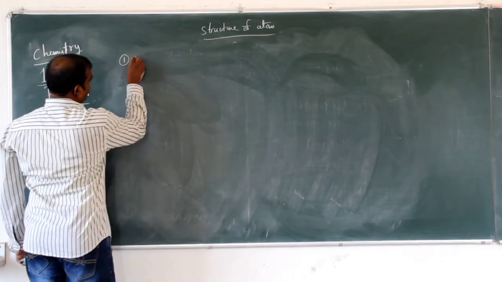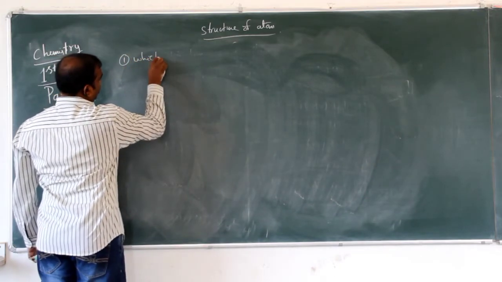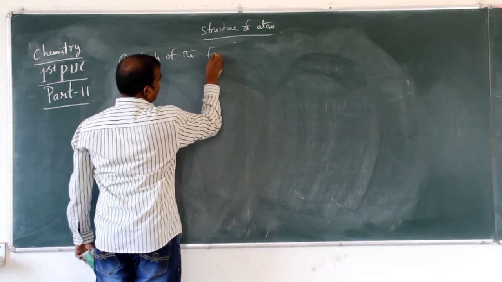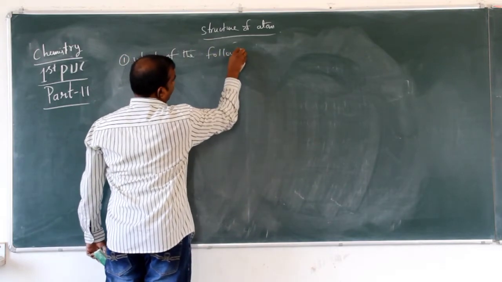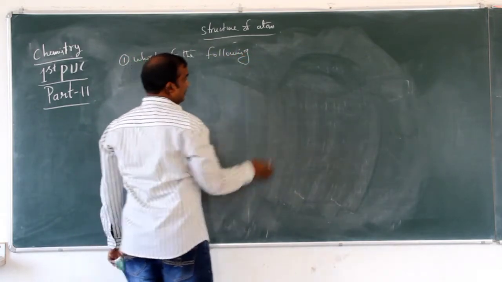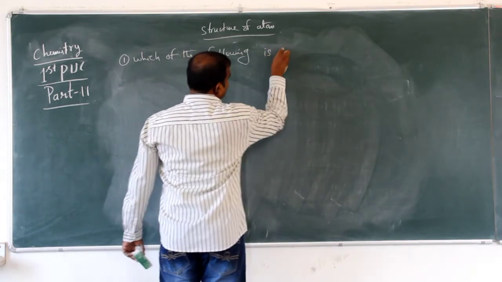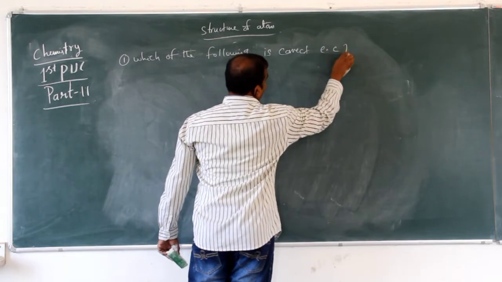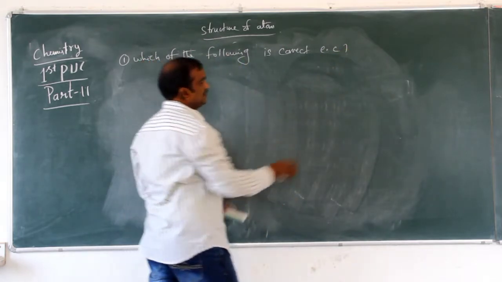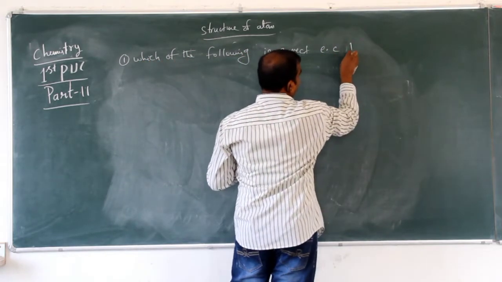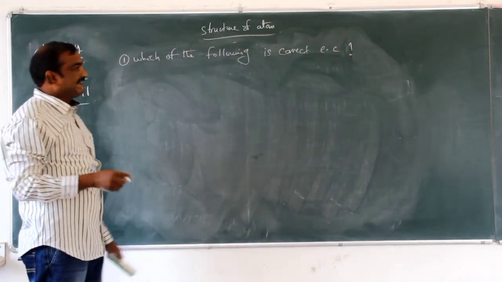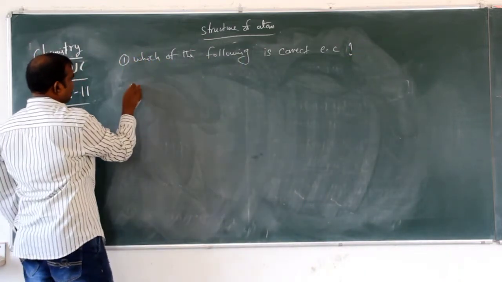First one. Which of the following is a correct electronic configuration? EC means electronic configuration. So the options are like this.